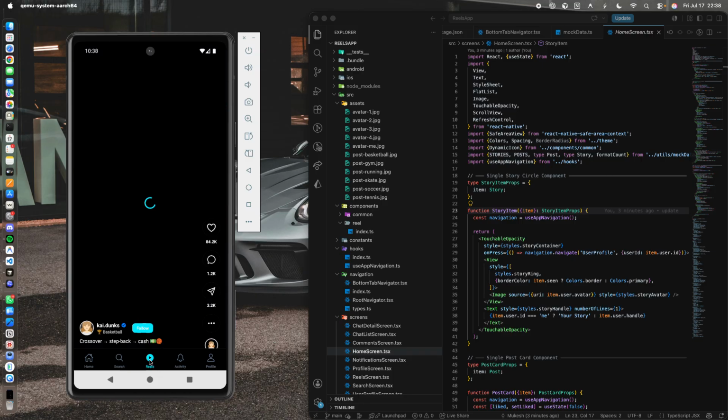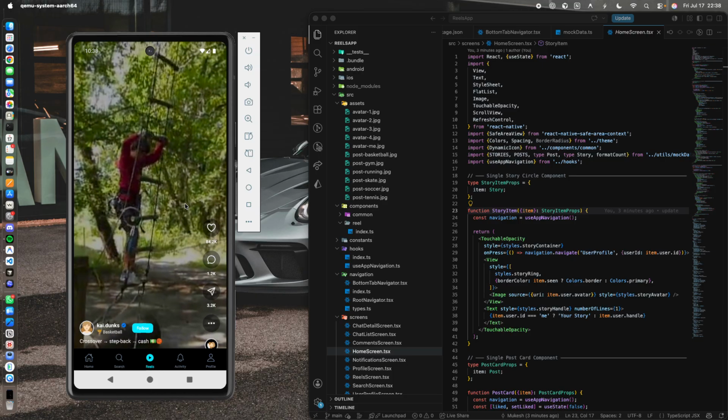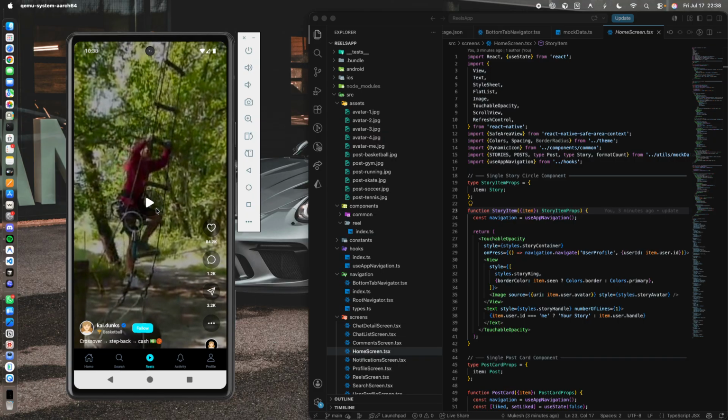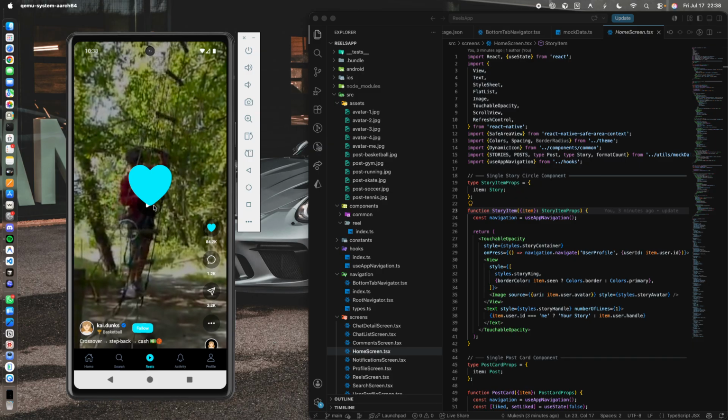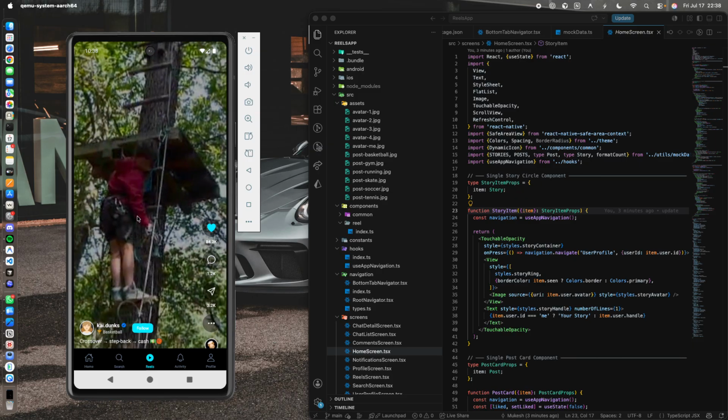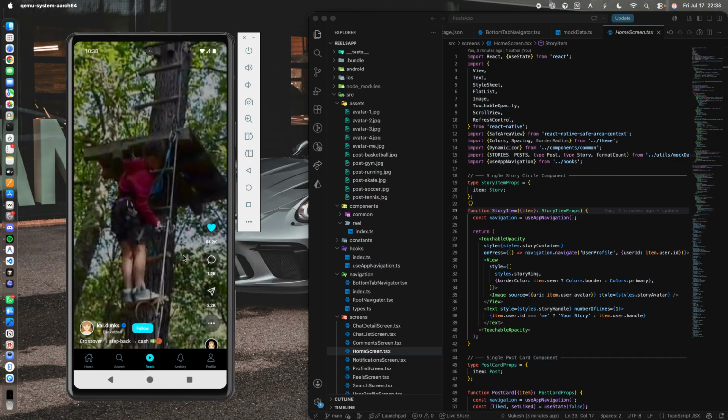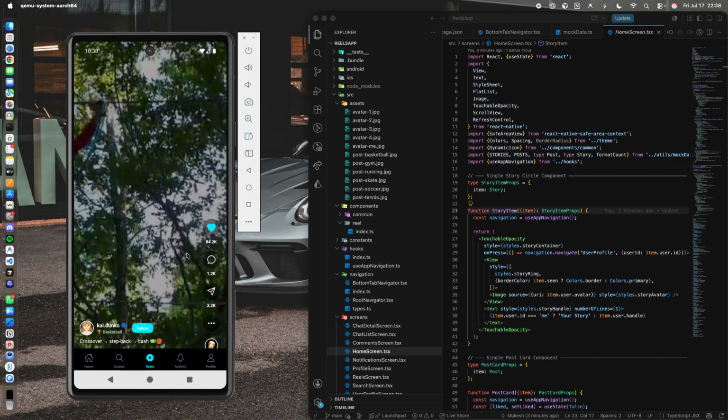So we can see the reel section on this side. Here you can see the video is actually playing. I can double tap and the like will animate. This animation is from React Native Reanimated, and when I play this video, you can see it playing. This is a dummy video, not a real API call.